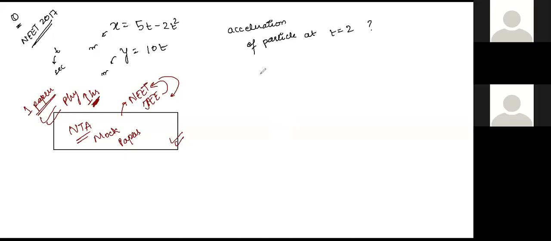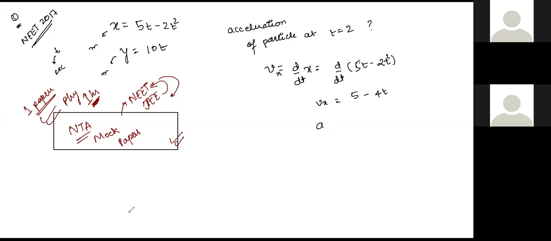So we will first find out the velocity by differentiating the x component. Let us do it. d by dt of x, right? So this will give me d by dt of how much? 5t minus 2t square, correct? After which I will get 5 minus how much? 4t. 4t, absolutely correct, will give me vx. All right, how do you calculate ax?